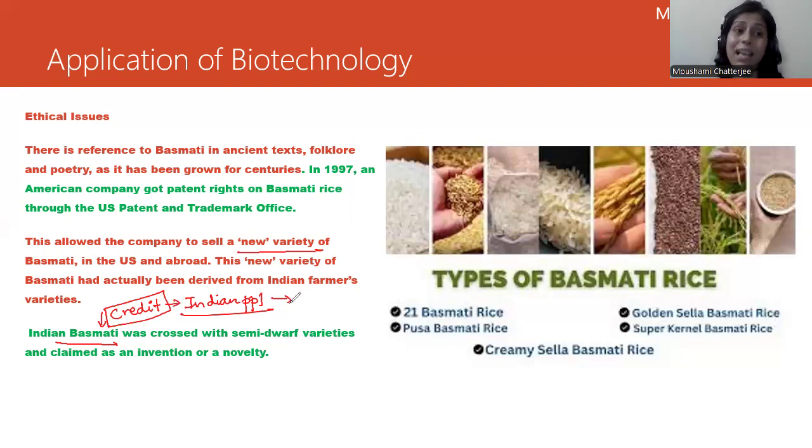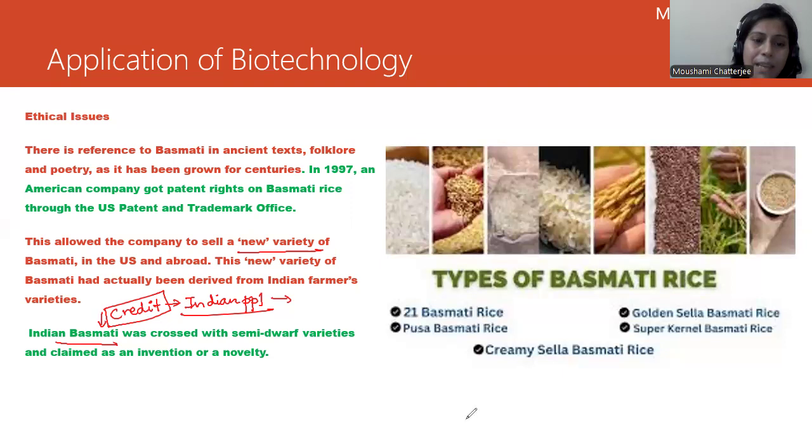For that, these ethical rules have been formulated. The types of basmati rice which we could see here are 21 registered basmati rice samples: golden Sela basmati rice, Pusa basmati rice, super kernel basmati rice, creamy Sela basmati rice. So there are different varieties, right? You must have checked, like India Gate basmati rice. They have a beautiful aroma and texture, right?